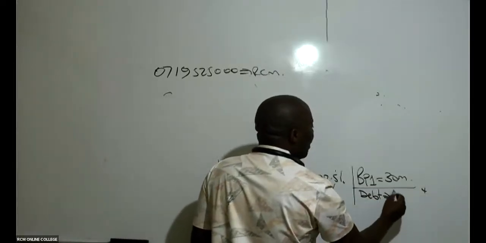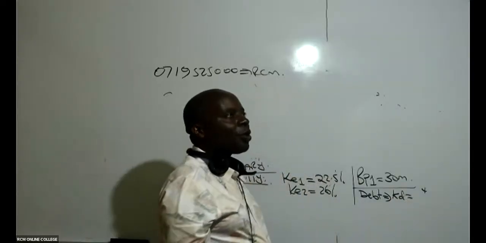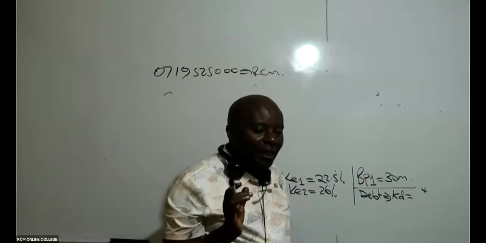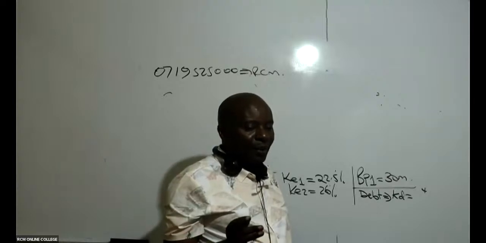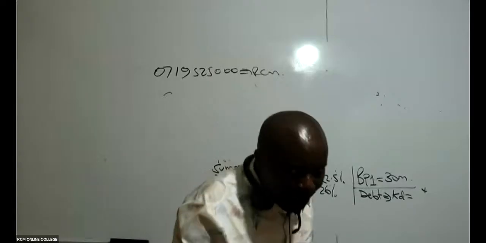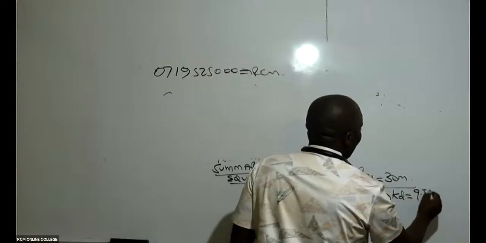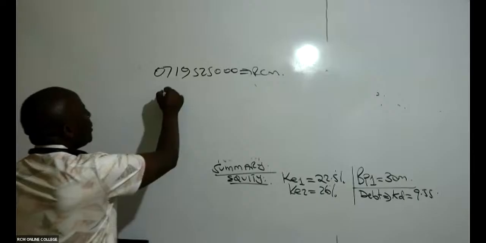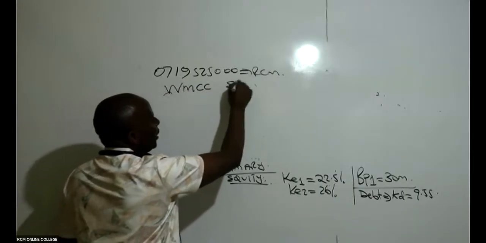If I remember very well, KD was only 1. The cost of debt was only 1. Was it 9.26? KD was only 1 without a break point. 9.55, yes. This was only 1. 9.55 like that. So go ahead and give us the WMCC schedule.